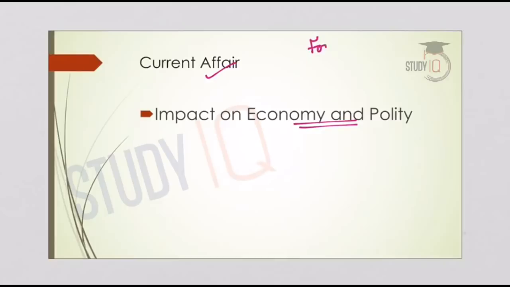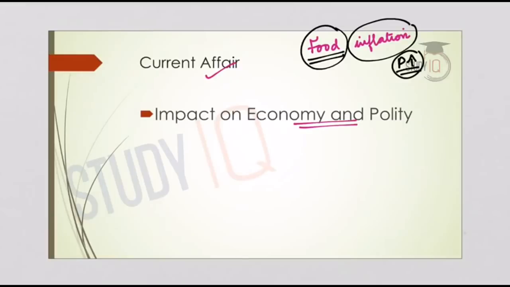The first one is food inflation. So what is meant by food inflation? Inflation generally means a persistent rise in the prices of commodities in the market. Whenever the commodities in the market experience a long-term rise in prices, it is termed inflation. And when this inflation is due to an increase in the prices of food commodities, it is termed food inflation. So we can say that food inflation is the persistent rise in the prices of food commodities in the market.